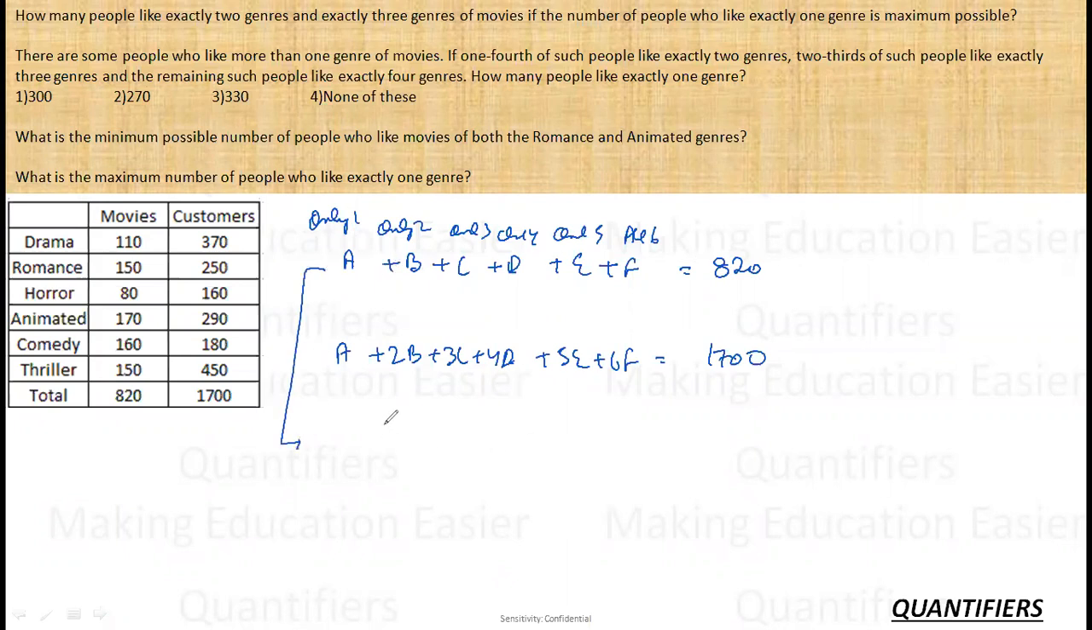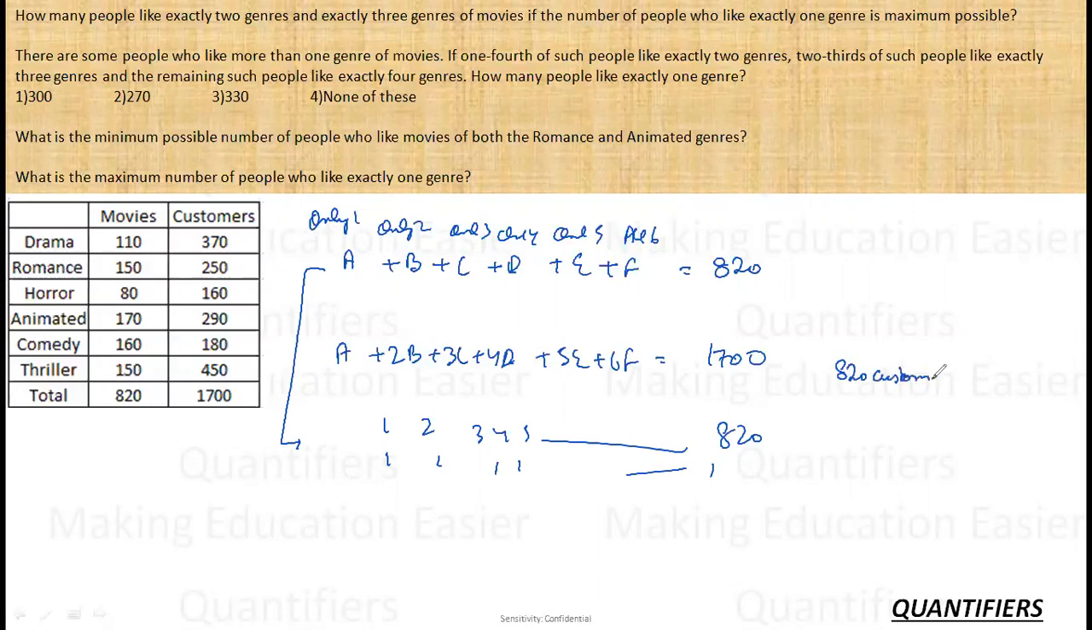So there are 820 people with me, and I want to maximize the people with only 1, because for the first question I need to find the value of 2 and 3 when 1 is maximum. So if I have to maximize 1, what I will do, I will give 1 movie to each, first of all, or 1 customer to each category. So 820 customers are catered to.